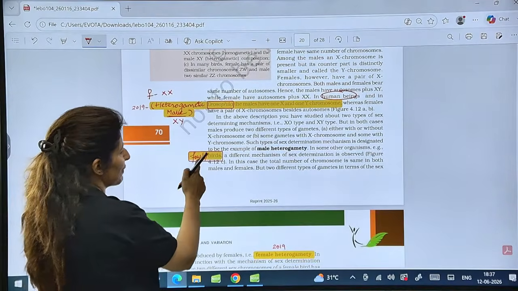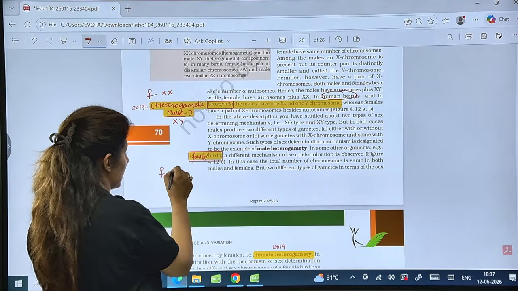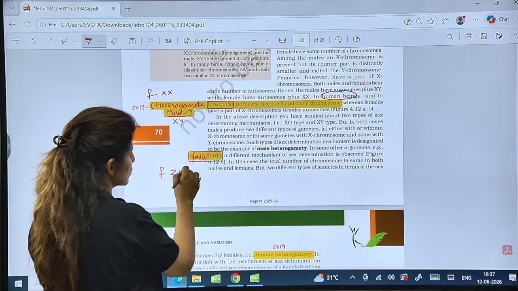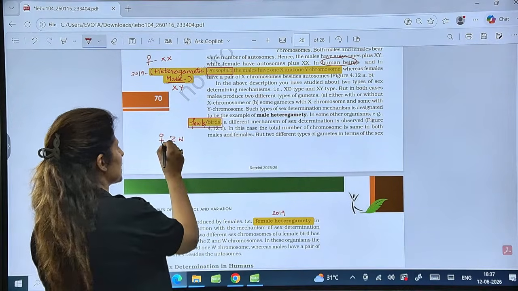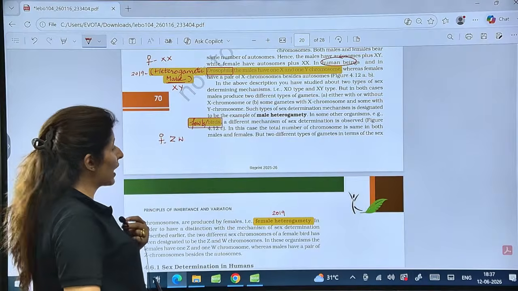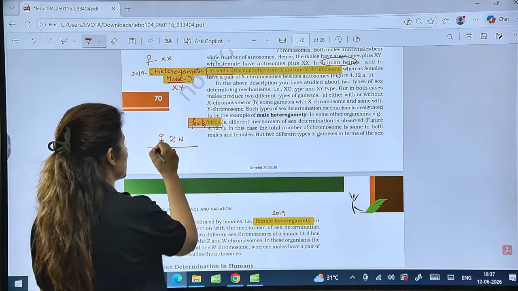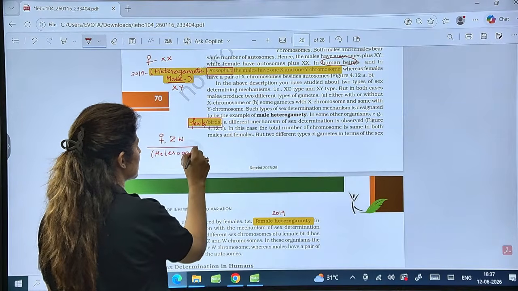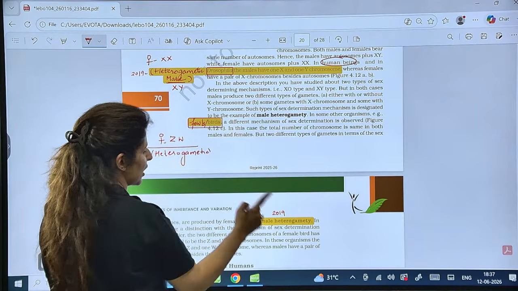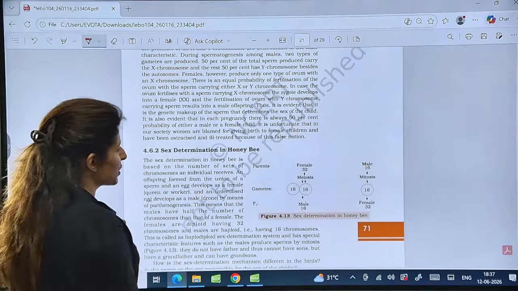Now in case of fowls or birds, here the female is heterogametic, so she produces 2 types of eggs, that is ZW. So female is ZW. Half of the eggs will have Z and half of the eggs will have W. While here the female is heterogametic, hence female is going to determine the sex of the baby. So question was asked in 2019. Is that clear? For humans it is already clear.